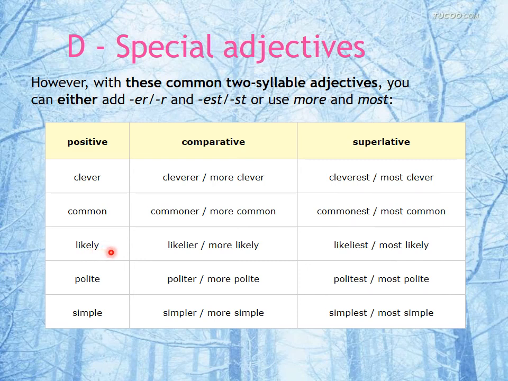And then likely, likelier, likeliest, this is also correct, and you can also write more likely and most likely. Then next, polite, politer, politest, and even more polite and most polite is also correct. Next is simple, simpler, simplest, and then more simple and most simple, this is also correct.